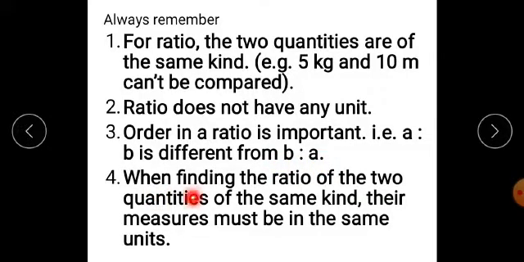Fourth one, when finding the ratio of two quantities of the same kind, their measures must be in the same units. I repeat, when finding the ratio of two quantities of the same kind, their measures must be in the same units. If they are not in the same unit, you have to make their units the same, and then it is possible for us to compare the two quantities.